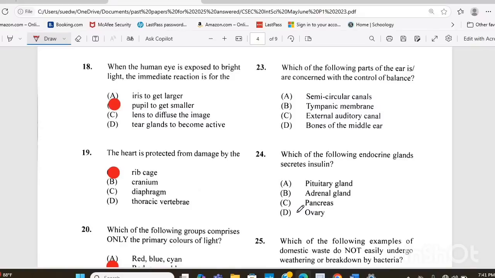Question 24. Which of the following endocrine glands secretes insulin? Is it A, the pituitary gland, B, your adrenal gland, C, the pancreas, or D, the ovary? The answer there is C, the pancreas.